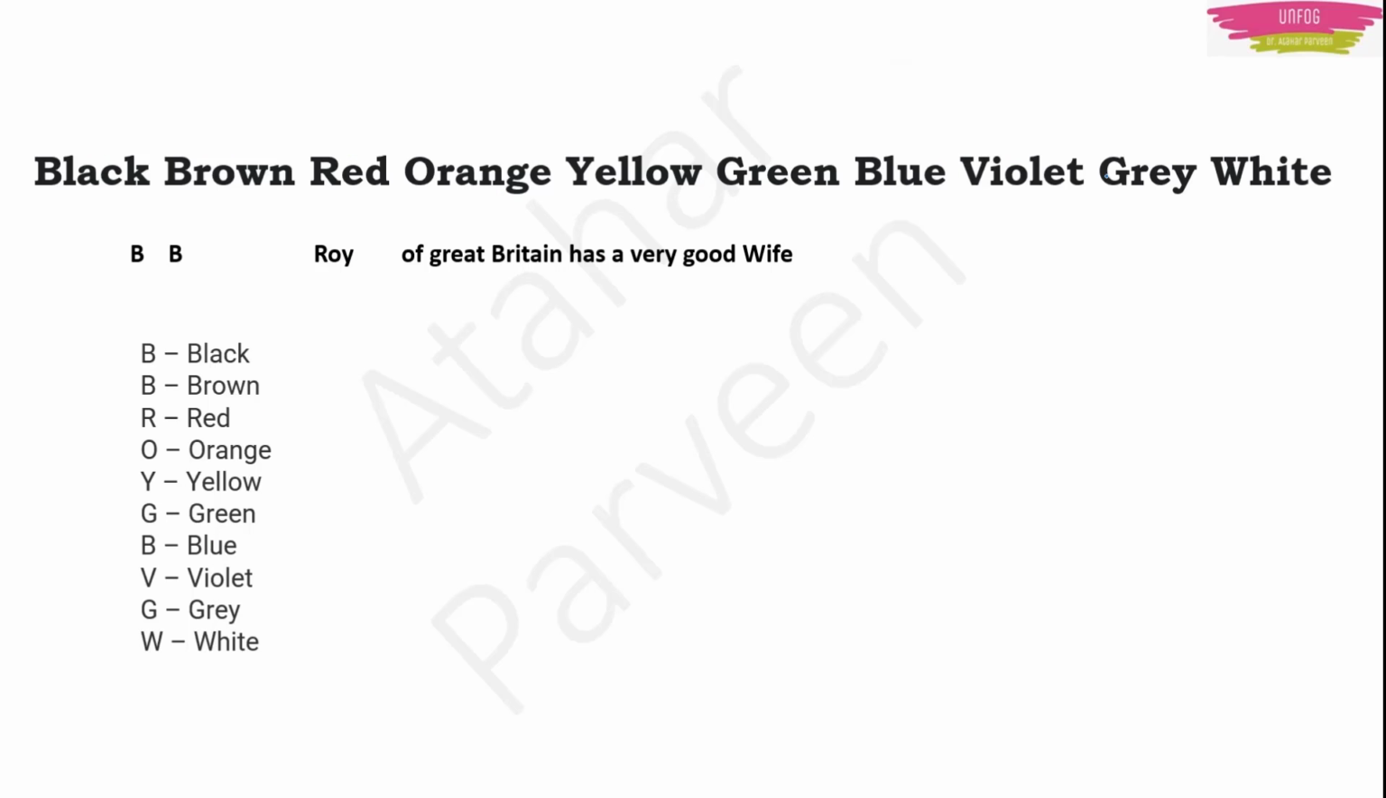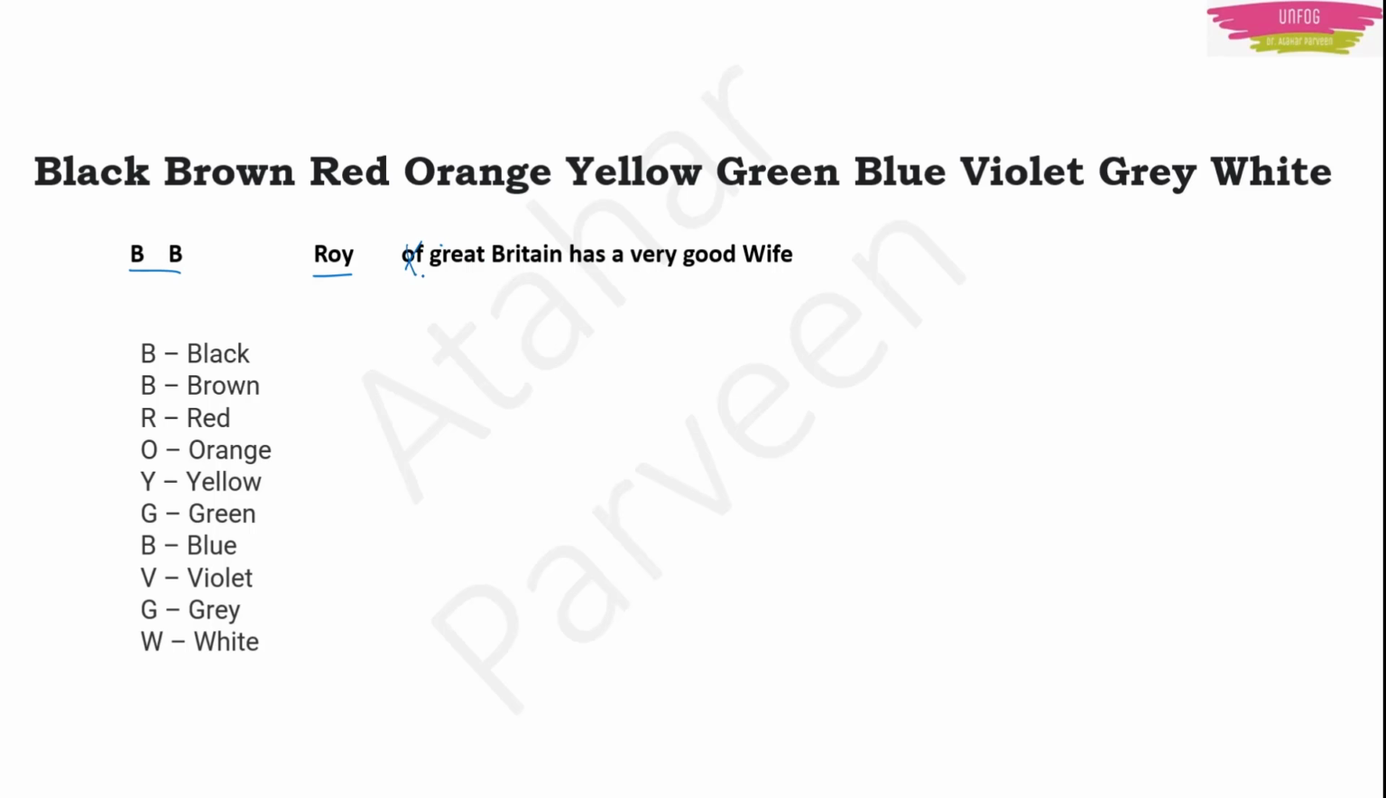There are many mnemonics, many tricks to remember, but the one which I learnt in my school and college is: black, brown, red, orange, yellow, green, blue, violet, grey, white can be remembered as B.B. Roy of Great Britain has a very good wife. B.B. Roy of Great Britain has very good wife.